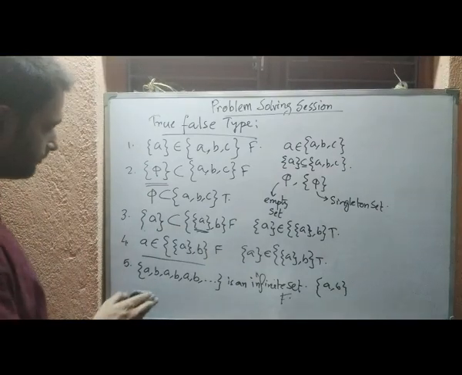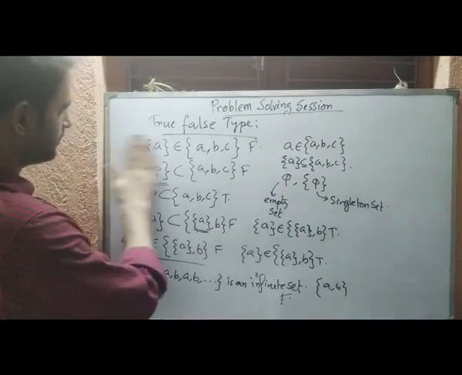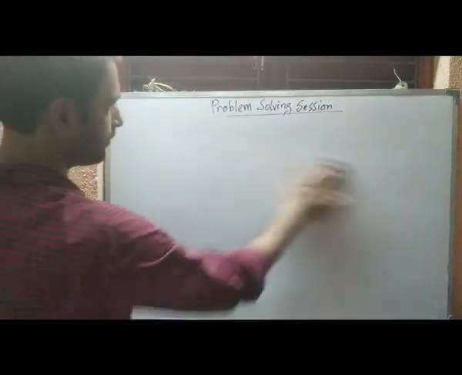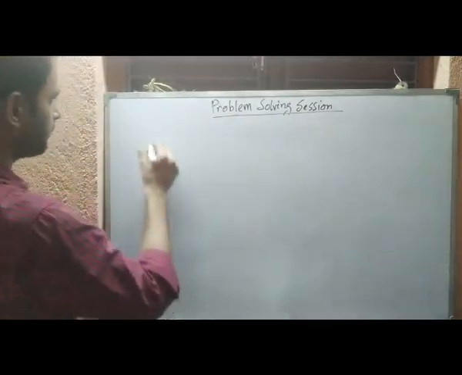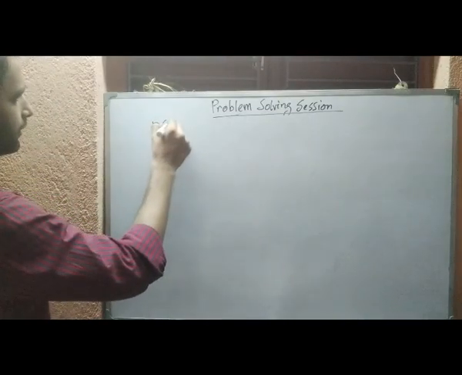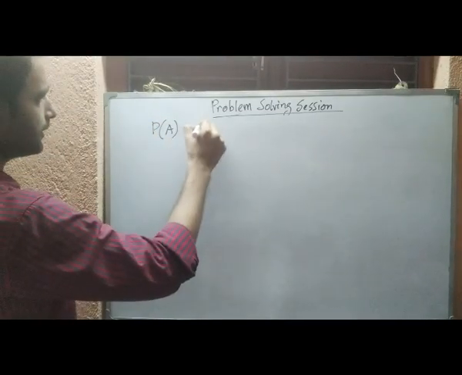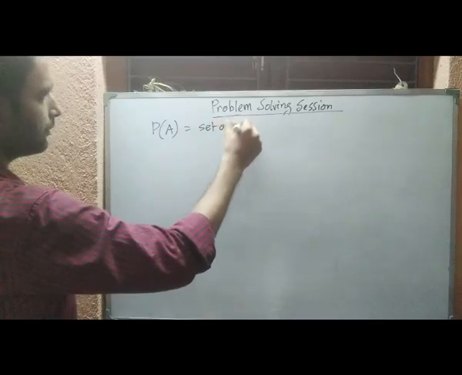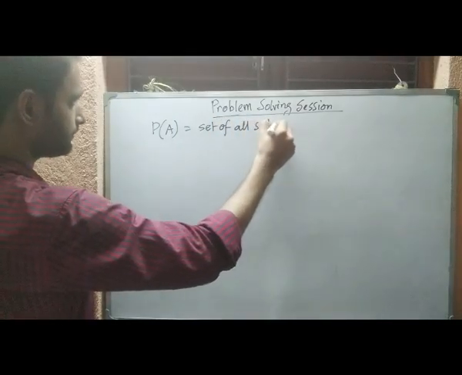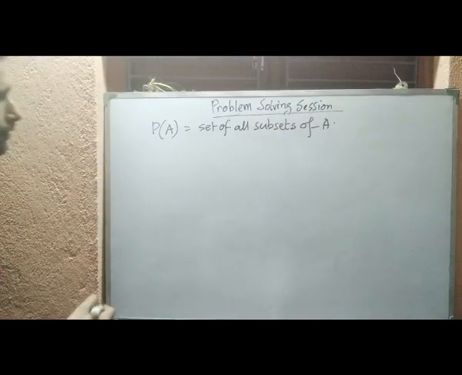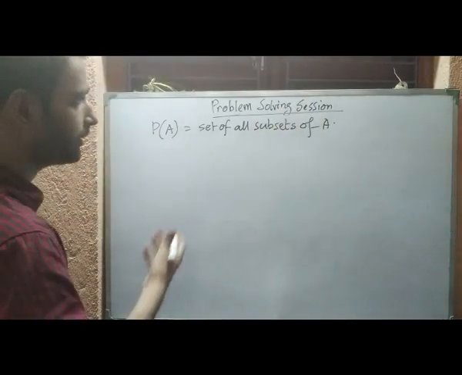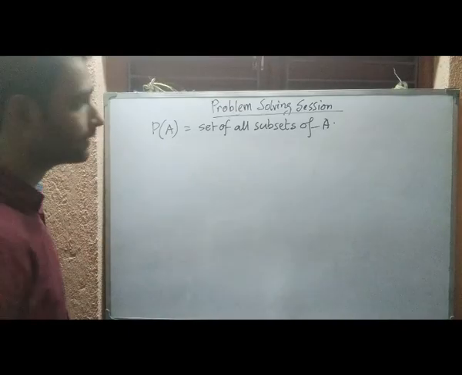Next, the problem is related with the power sets. Okay, so what is the power set of A? We know that it is the set of all subsets of A, whatever A is. It can be a finite set, it can be an infinite set.